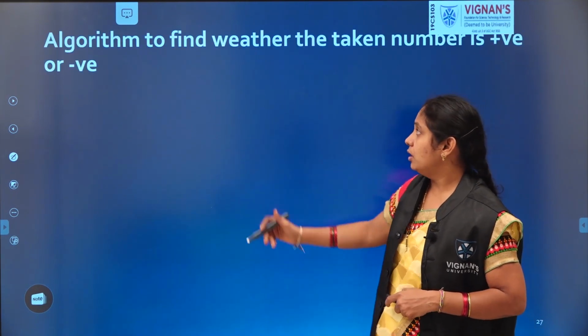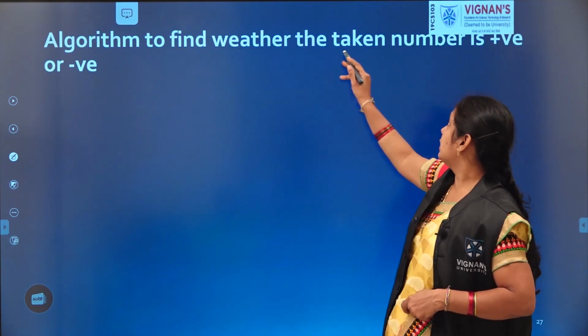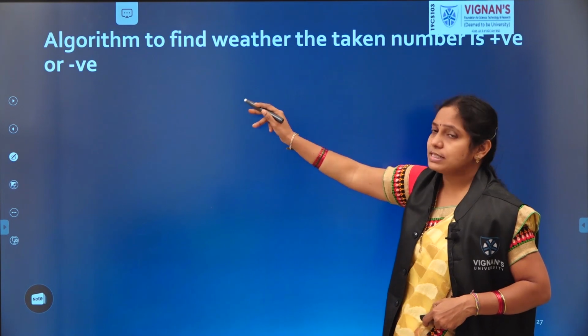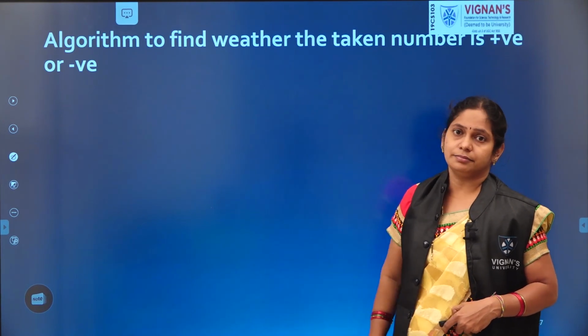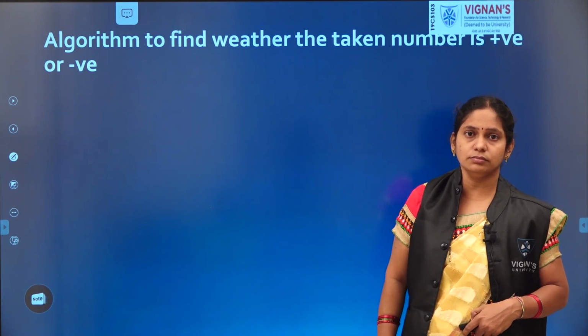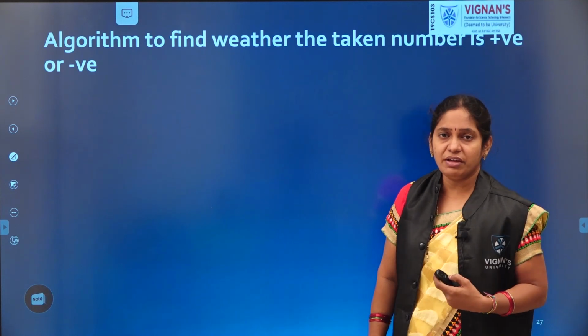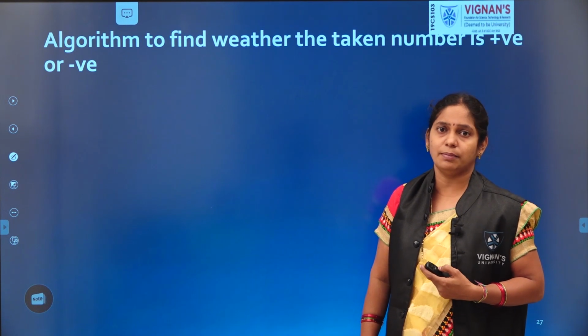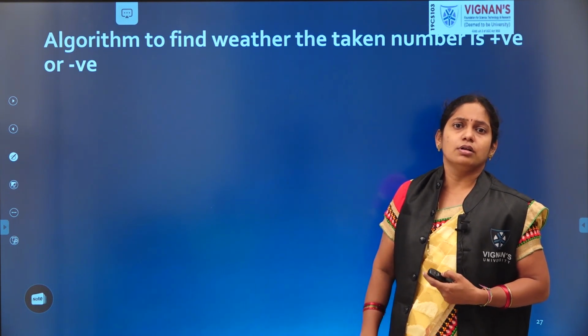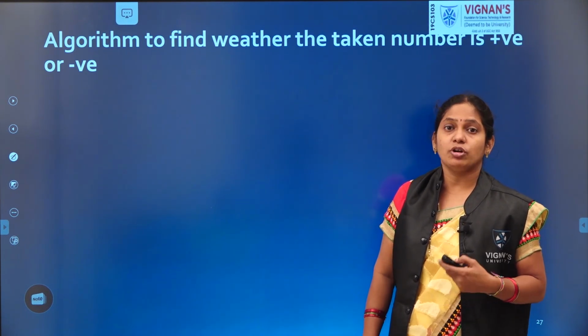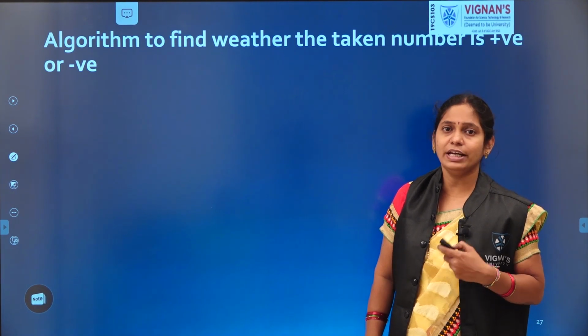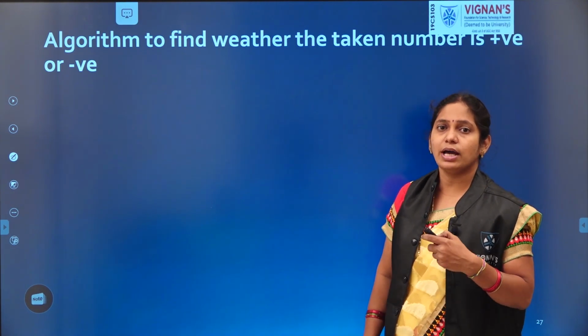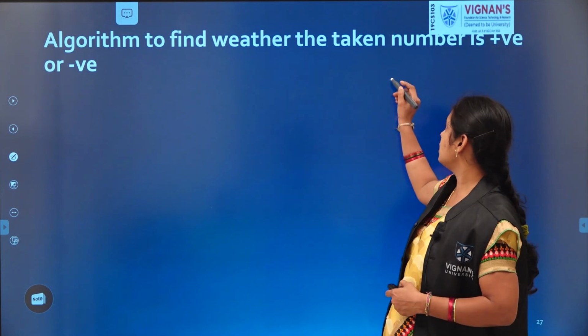See the example. Find whether the taken number is positive or negative. Identifying whether the given number is positive or negative, that is the algorithm that needs to be completed now. Come to the requirements. What are the requirements we have here? What do we need to identify first? First we should identify the input. That is the first requirement.